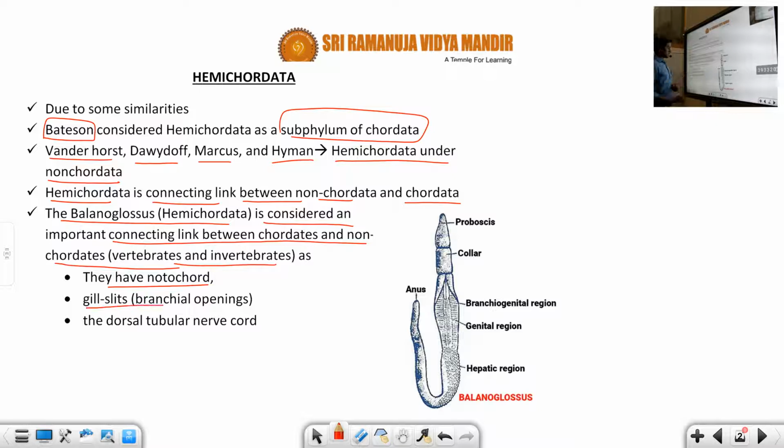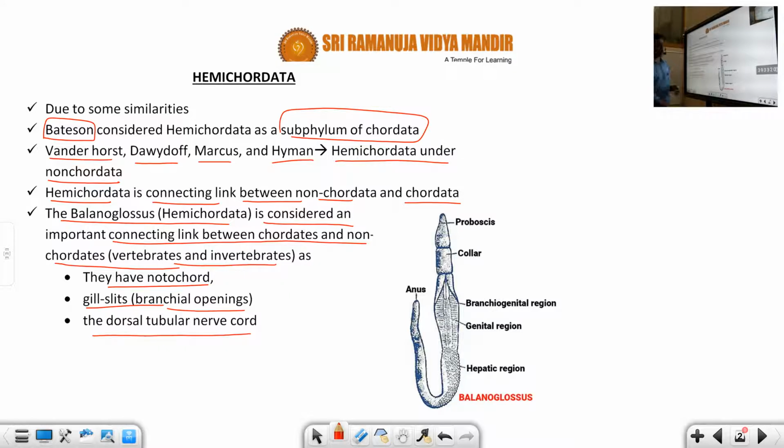And gill slits, which are branchial openings, are required for respiration. And the dorsal tubular nerve cord. We can observe two types of nerve cord, the dorsal and the ventral, but here the dorsal is similar to the chordata. So these three features are similar to the chordates. That's why Balanoglossus is considered an important connecting link between chordate and non-chordate, or vertebrates and invertebrates.